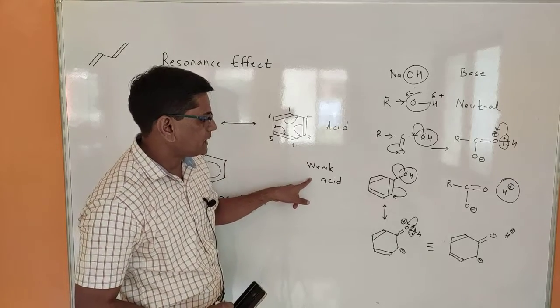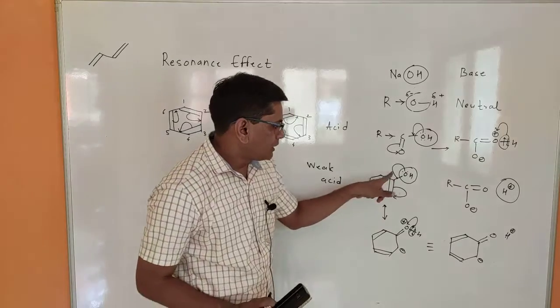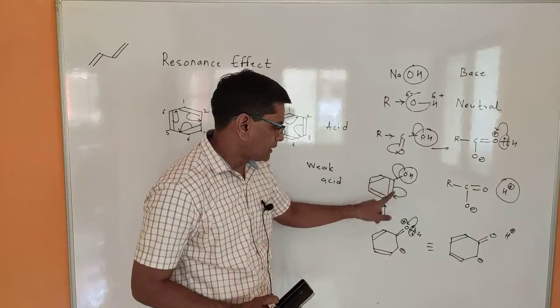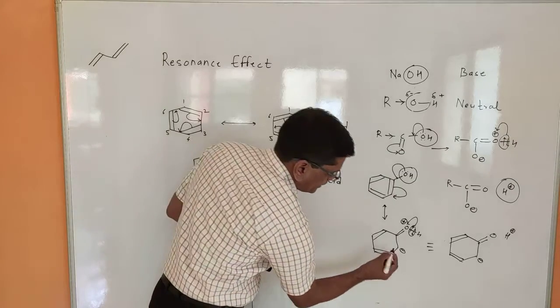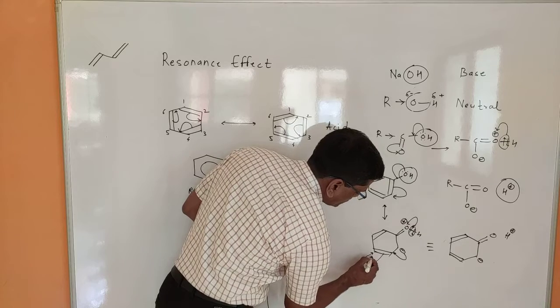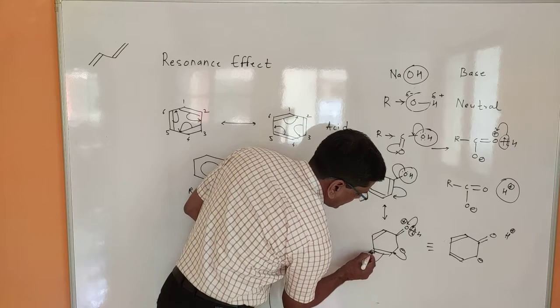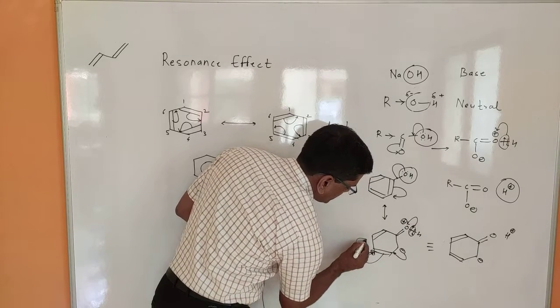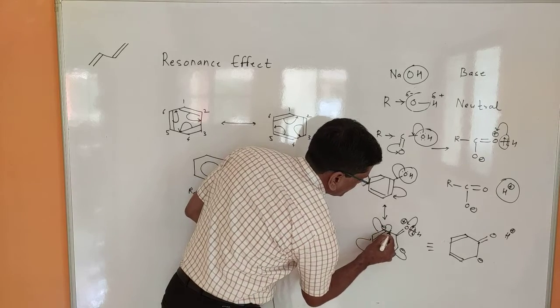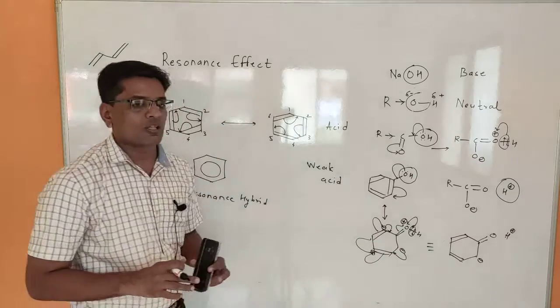Why are phenols weakly acidic? Because when the phenol is converted from this resonating structure into this, and this negative charge shifts from the ortho position to the para position, here it creates negative charge. Again from the para position it shifts to the second ortho position, and from this position it shifts to the oxygen.